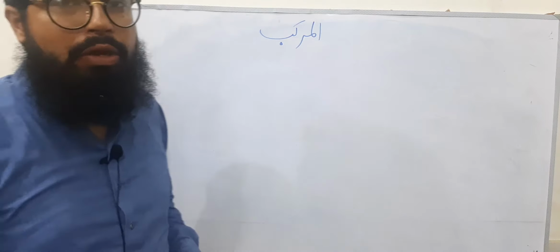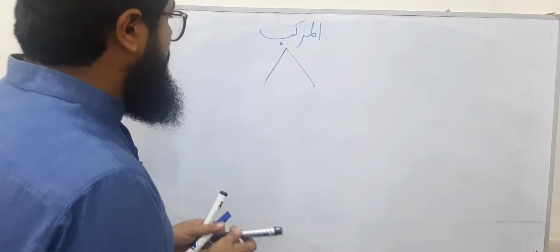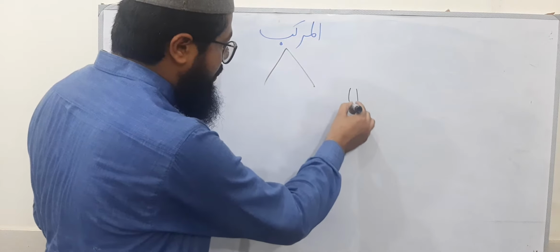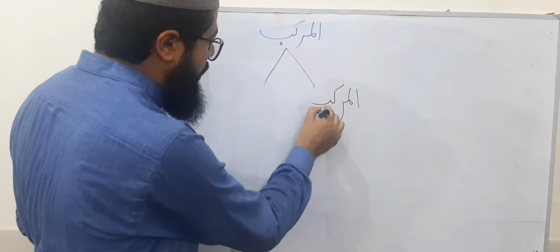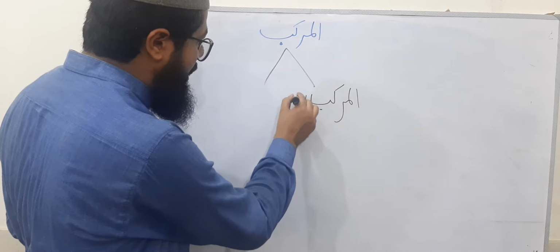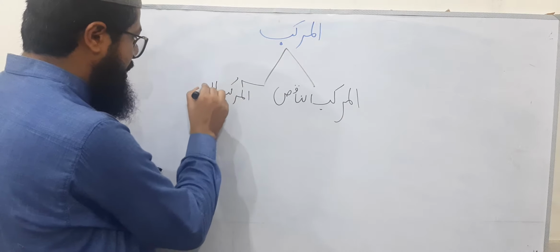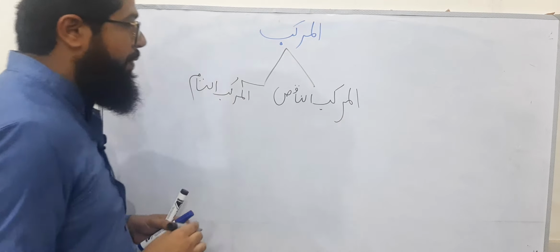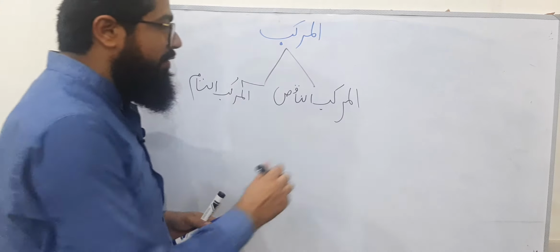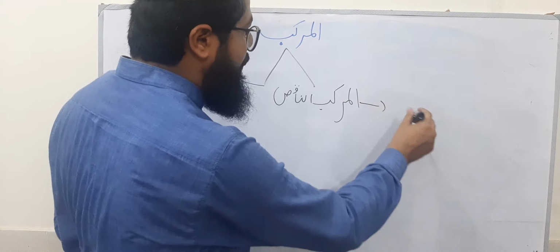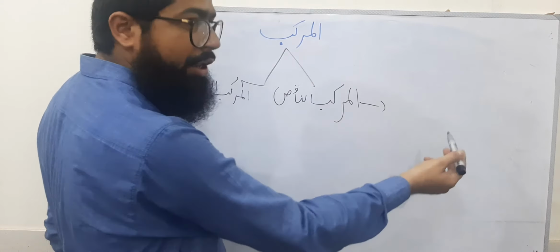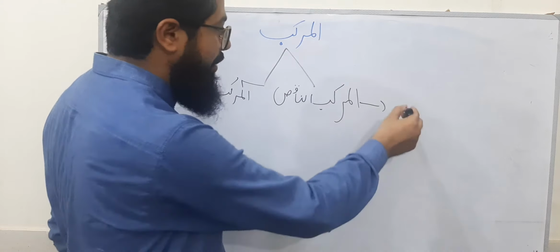Al-murakkabun nakis. What is meant by al-murakkabun nakis? Let me explain. The other type is al-murakkabut tam. Al-murakkabun nakis, like if I say in English language, in the room.